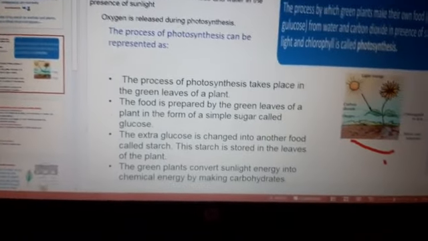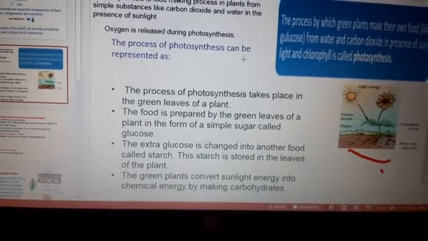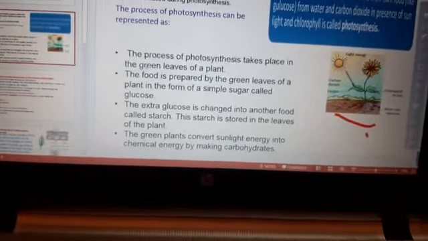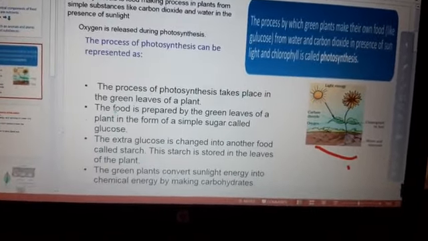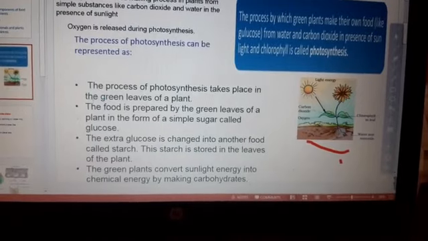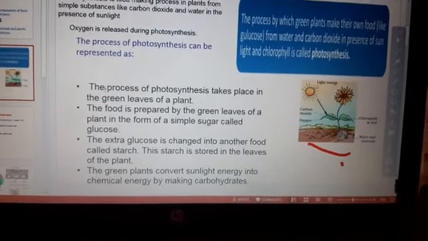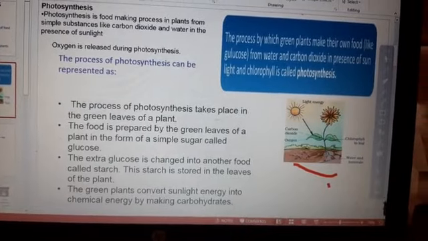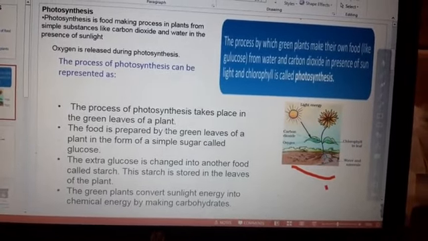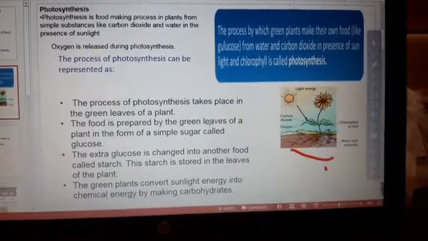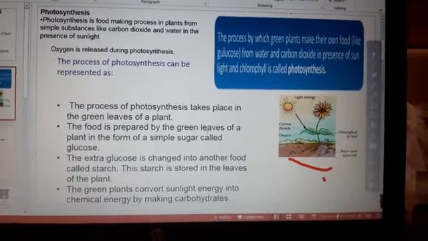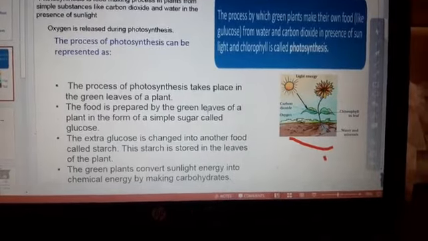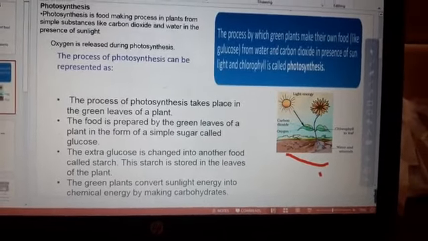The process of photosynthesis can be represented here. Some points define this process very easily. The process of photosynthesis takes place in the green leaves of a plant. Do you know, children? The photosynthesis process only occurs in green leaves of plants.